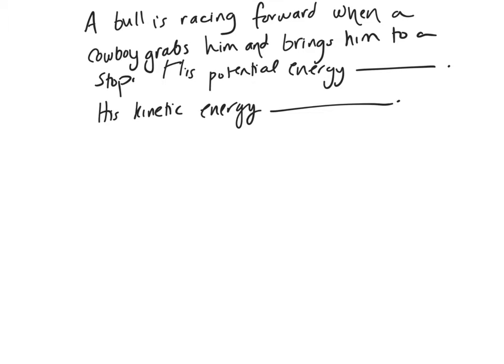Okay, the real trick to these is to focus on what would change potential and kinetic energy. So first of all, potential energy, you remember, is mass times gravity times height. In this situation, the bull's mass isn't changing, gravity certainly isn't changing, so we're just going to look at the height. If the height doesn't change, the potential energy doesn't change.